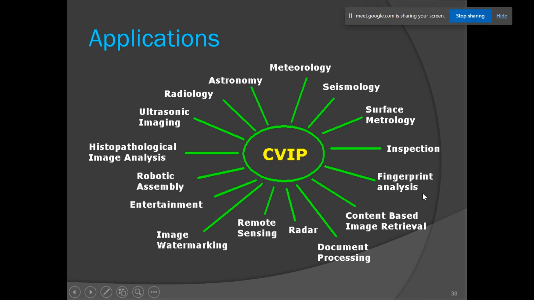So we have seen a few applications of image processing and computer vision. We have numerous applications of image processing. So these are all those fields.